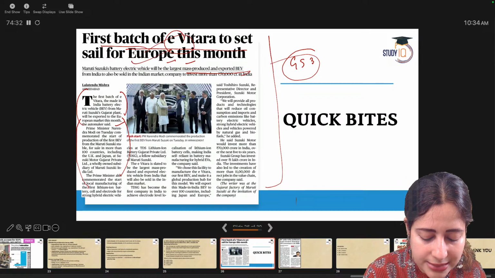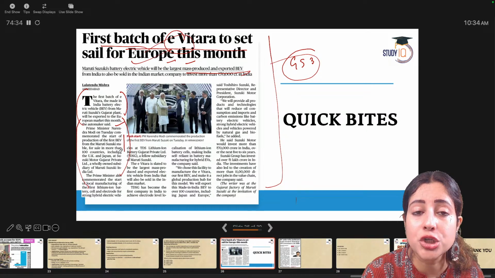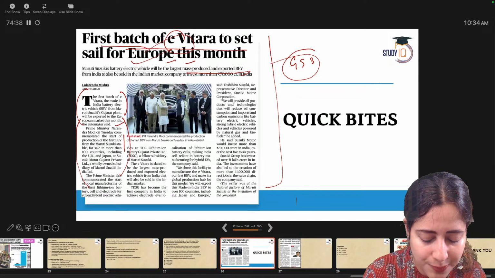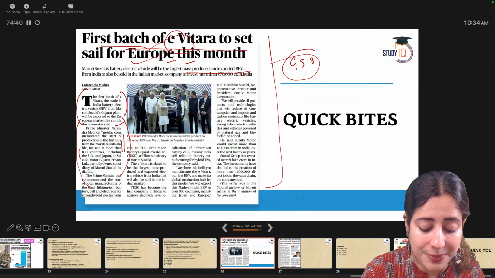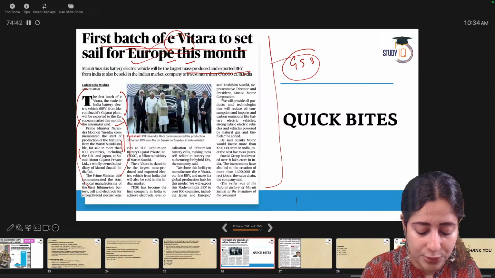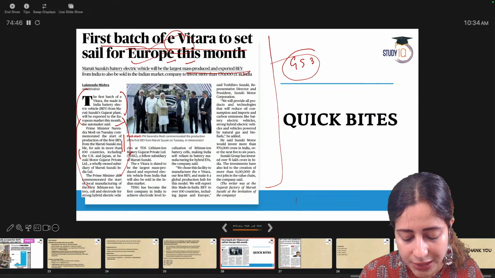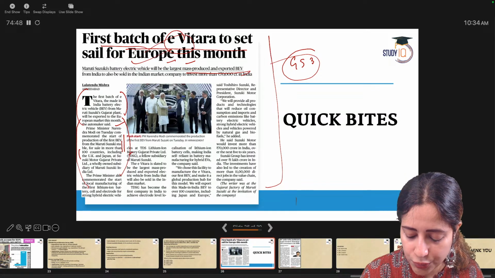Okay. So this is the first of its kind production of mass EV manufacturing by Maruti Suzuki. This will be sold in more than 100 countries, including United Kingdom, Japan, and many other countries of the EU. Okay. This is one thing I want you to know for the day.